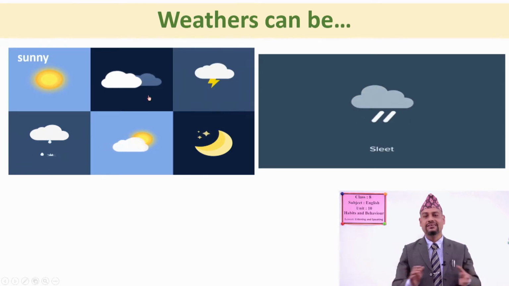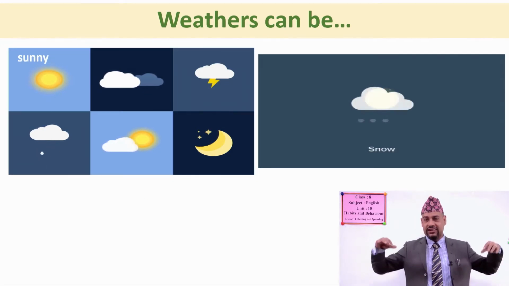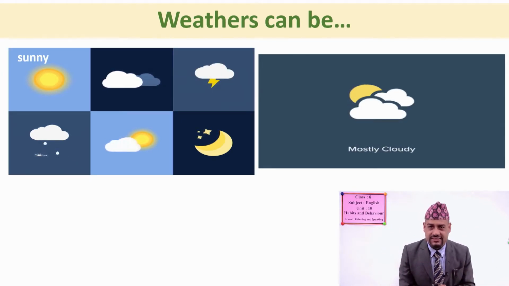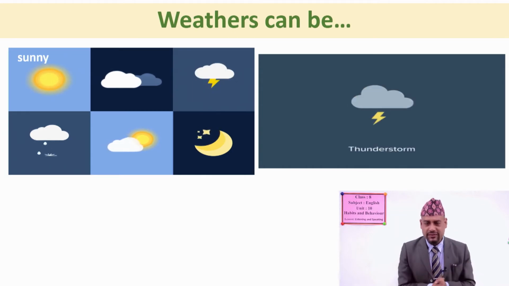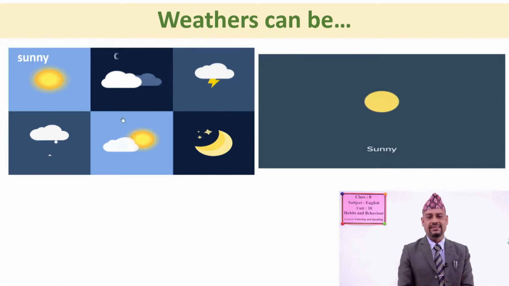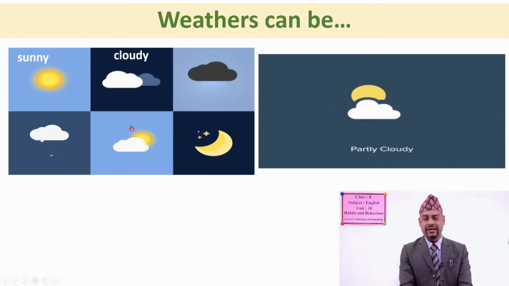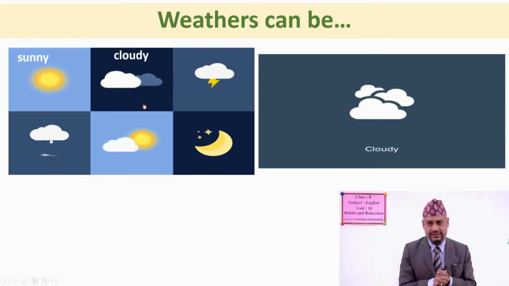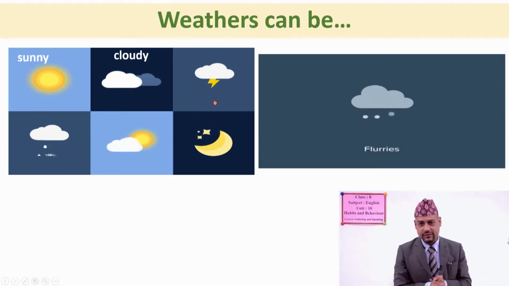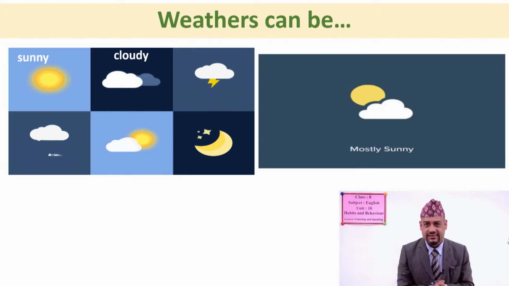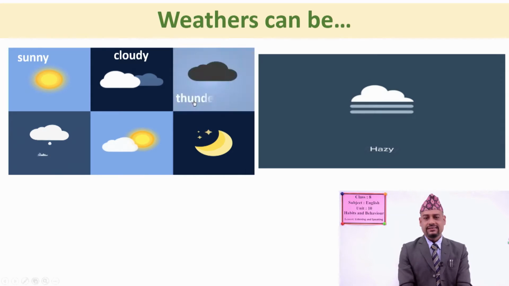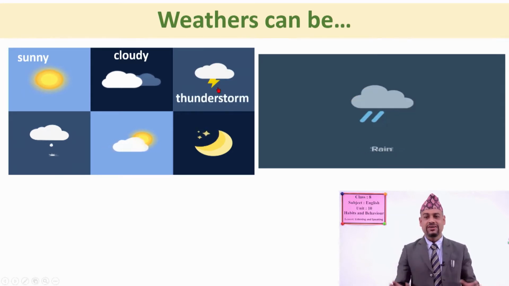Likewise, look at the second picture. What do you see there? Clouds moving. So what type of weather is this? Can you guess? Now all of you try to tell me the second weather shown in the picture. That is, yes, cloudy. You can see only the clouds, okay? And in the third picture again, what type of weather is it? So can you tell me? It is thunderstorm, you know, thunderstorm.